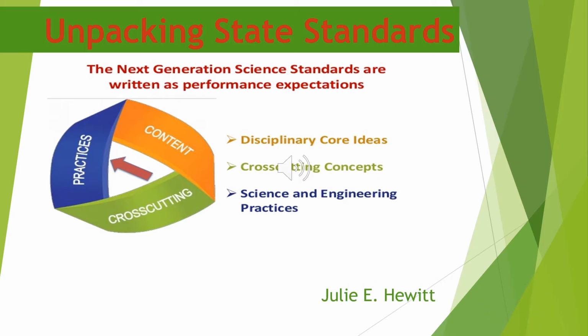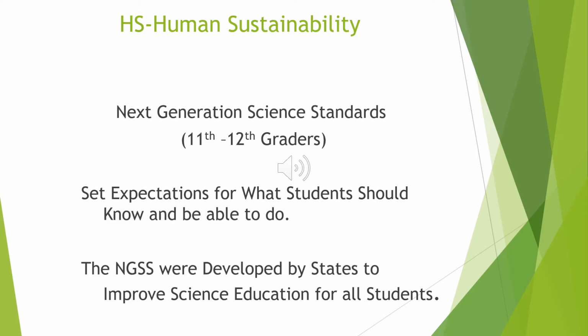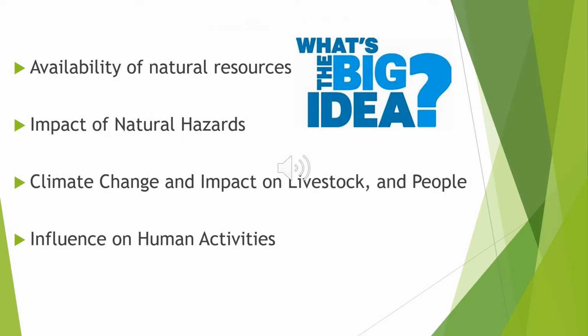Unpacking state standards. I chose the Next Generation Science Standards on human sustainability because it sets the expectation for what students should know and be able to do. The Next Generation Science Standards were developed by states to improve science education for all students. What are some of the big ideas under this standard?